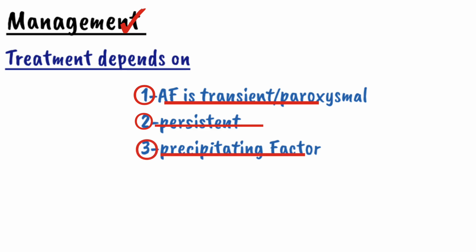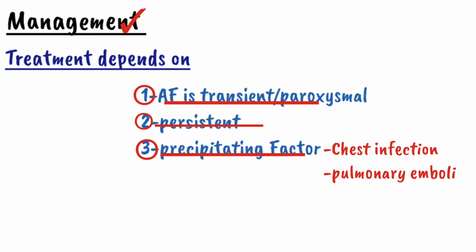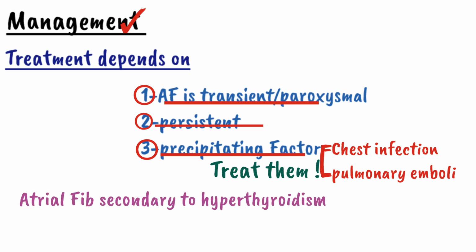What is meant by the precipitating factor? If the atrial fibrillation is due to chest infection or pulmonary embolism, then to treat atrial fibrillation, we have to treat the cause of atrial fibrillation. We should treat the chest infection and pulmonary embolism, and it will cure atrial fibrillation. Apart from that, when the atrial fibrillation is secondary to hyperthyroidism, for that patient we treat hyperthyroidism with propranolol. So that will cure atrial fibrillation.